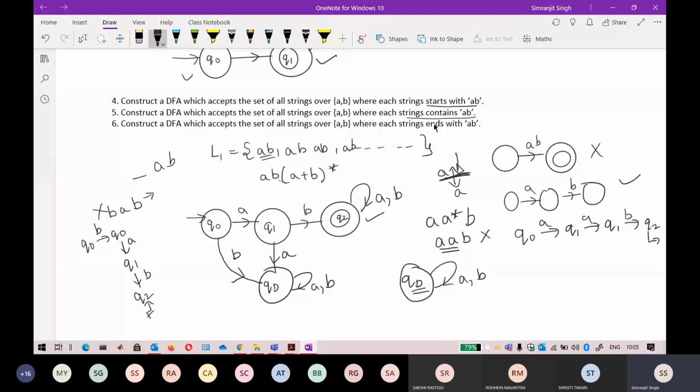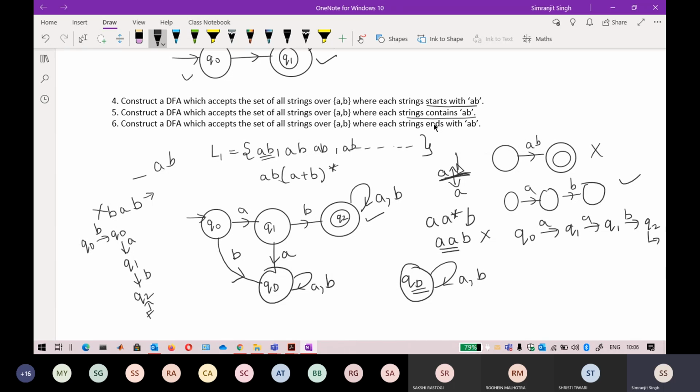Okay, so Rohan, in your automata, one mistake that you are all making is that you are only concentrating on the strings that lie in your language. You have to check those strings also that are not supposed to be in my language.